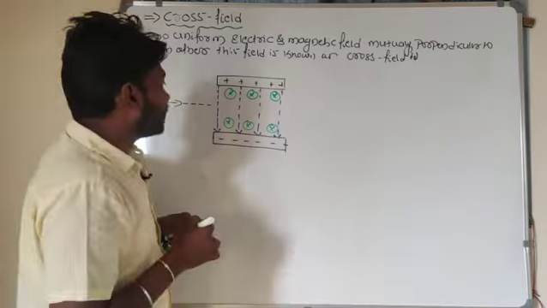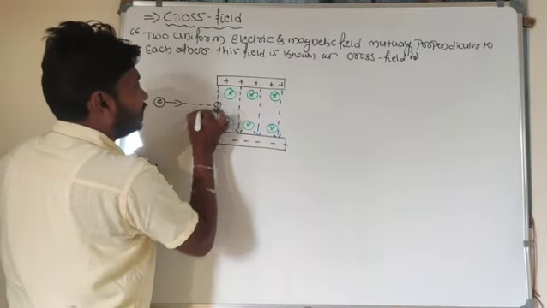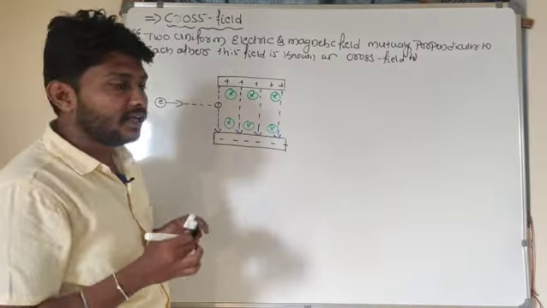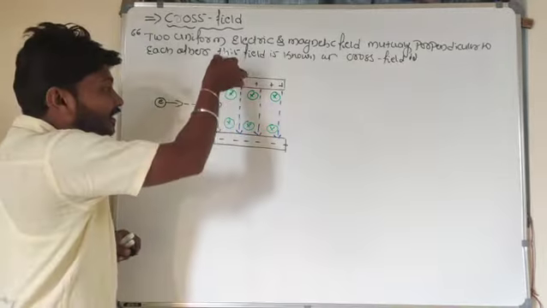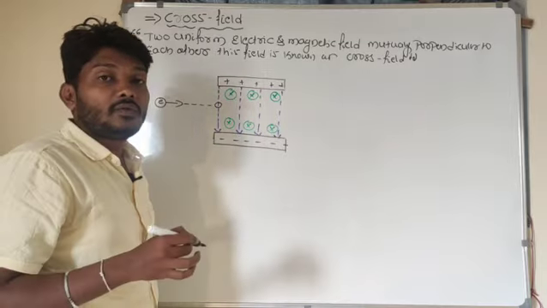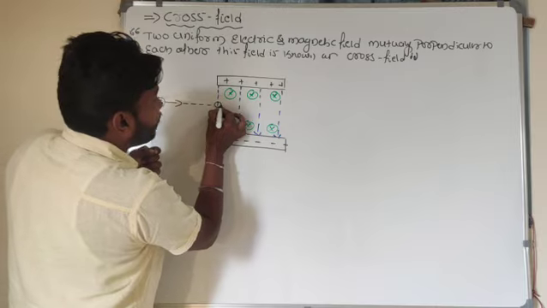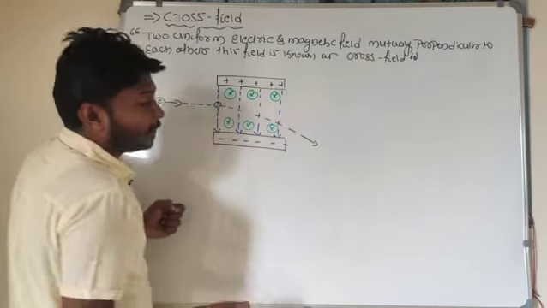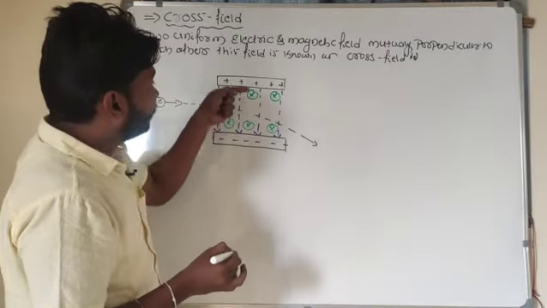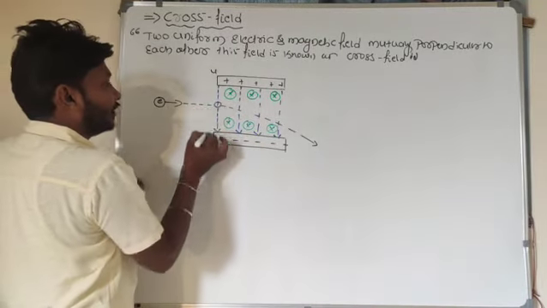First I can consider if the charged particle comes here. Look here, the electric field starts from positive to negative, meaning the electric field is acting in a downward direction. It means the electric field tries to bring this charged particle in a downward direction. Did you get my point? Look here, the electric field is from the upper side to the downward direction.